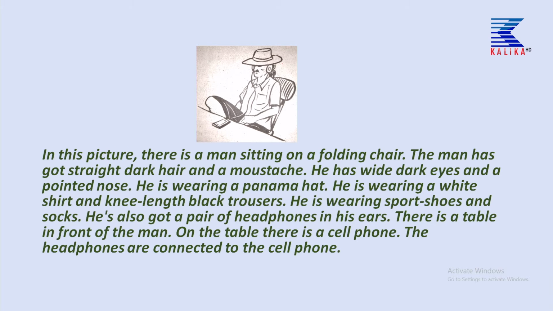He is wearing a white shirt and knee-length black trousers. So he is wearing a shirt, yes, and knee-length black trousers means, let's say, half pants also. Okay, he is wearing sport shoes and socks. I know it is not clear and we are not able to see it, but just imagine, children. He is wearing sport shoes and socks.